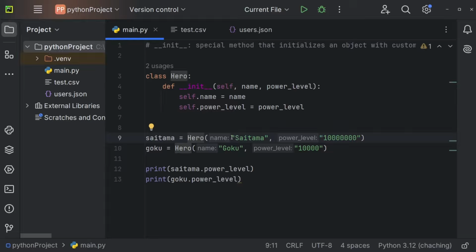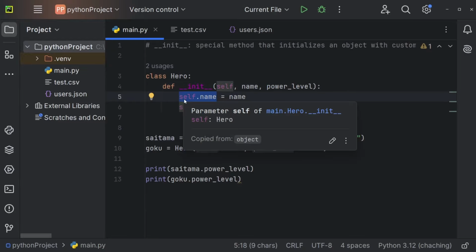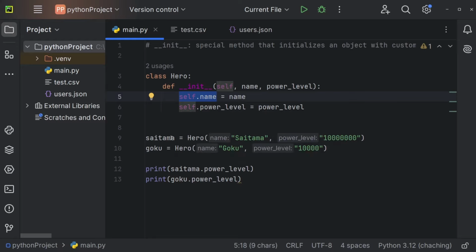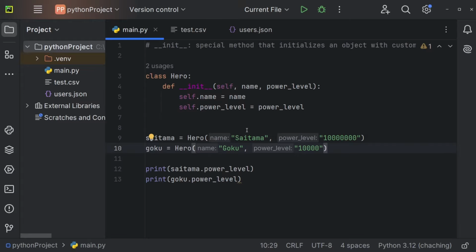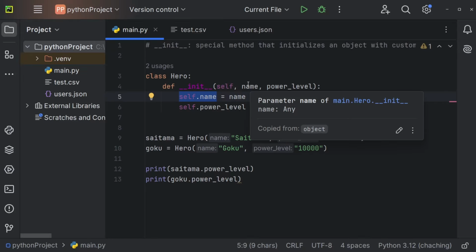And now we use this constructor, and we pass those parameters right here. So Saitama is the argument that we pass or store within this parameter. And power level of 1 million, or whatever this is, will be stored within this parameter right here. And now we say self.name, and self.name refers to the variable name of this object Saitama in this case, and to the variable name of Goku in this case. To this variable of the object, we pass the value that we pass as an argument right here. So we take this argument, get it into this parameter, and say assign this parameter to the variable of this object.